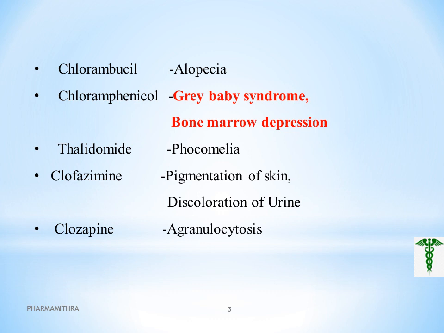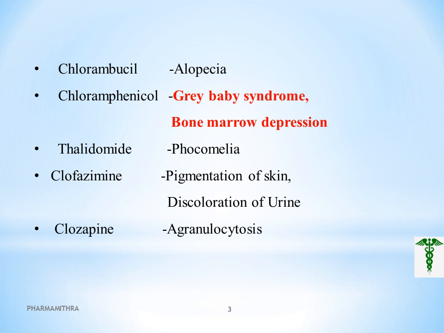The other side effect of chloramphenicol is bone marrow depression, that is myelotoxicity, a decrease in the production of cells, that is leukocytes, erythrocytes and lymphocytes. Bone marrow depression is the other side effect of chloramphenicol. Next, if a question asks for the phocomelia causing drug, that is thalidomide. Phocomelia means malformation of arms and legs caused by the drug thalidomide.